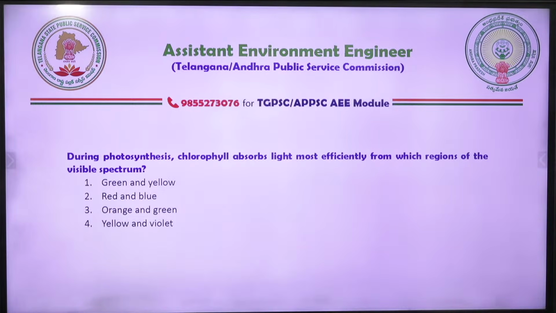Chlorophyll absorb light most efficiently from which region of the visible spectrum? Okay, looks like another question for you. Read this question. During photosynthesis process, chlorophyll absorbs light most efficiently from which region of the visible spectrum?